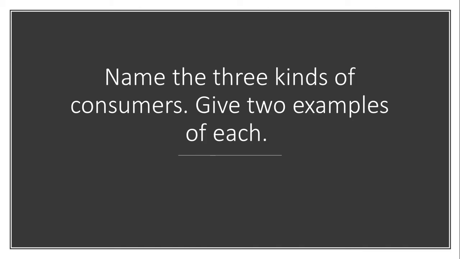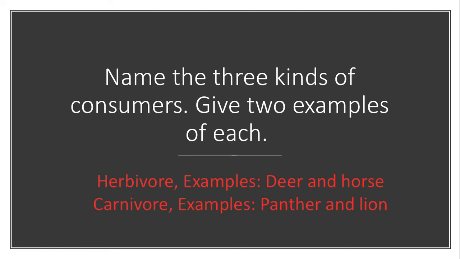Name the three kinds of consumers. Give two examples for each consumer. Herbivore, examples could be deer and horse. Carnivore, examples could be panther and lion. Omnivore, examples could be bear and humans.